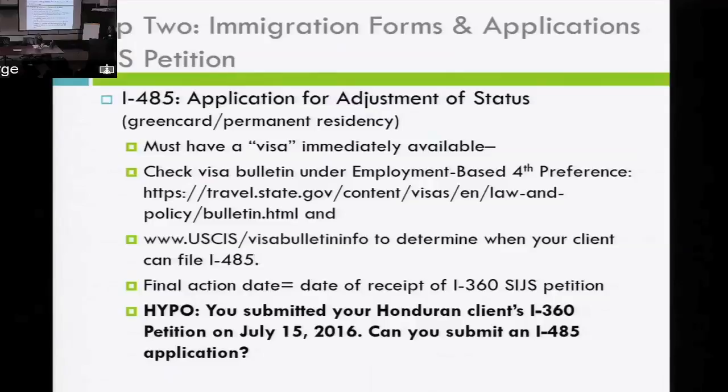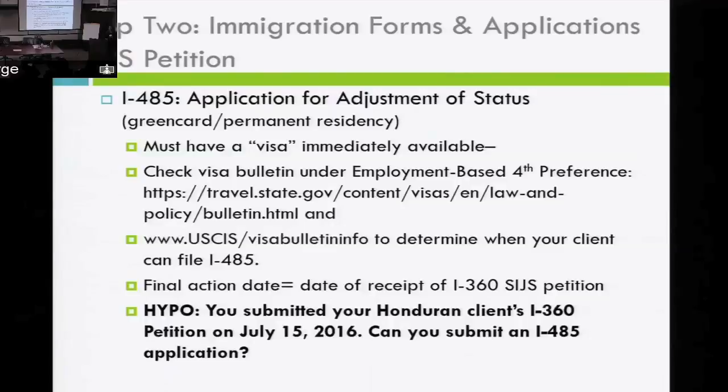And you're going to check and see, is my client's priority date current? The priority date, or now what they call the final action date, just to be even more confusing, is the date that your I-360 petition was receipted. Not the date that you mailed it, not the date that it was approved. The date that it was receipted by immigration is your priority date or your final action date.